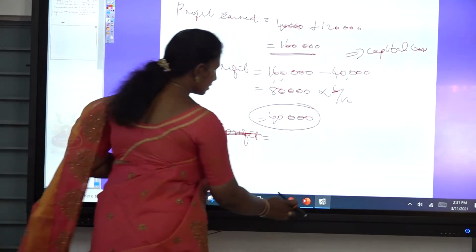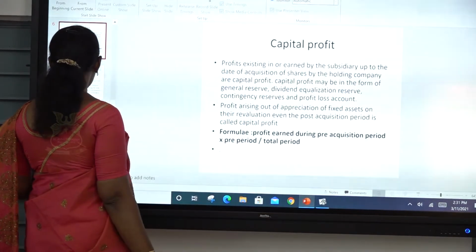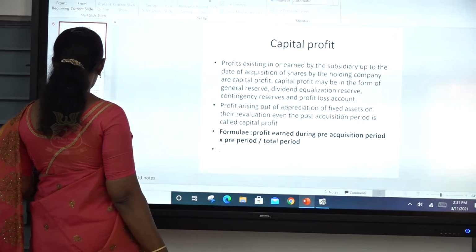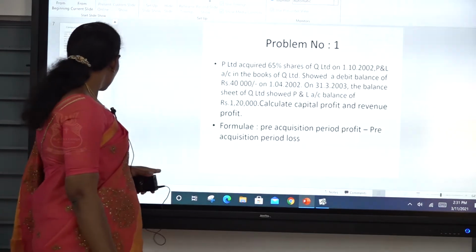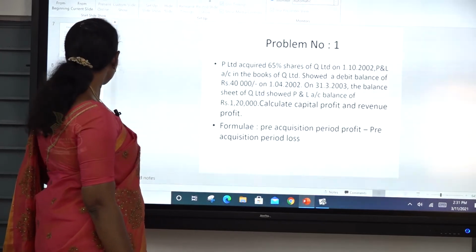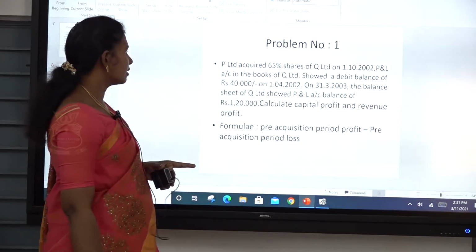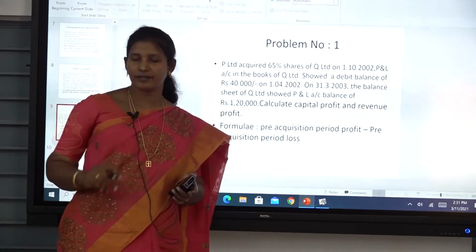So in problem number 1, calculate the capital profit and the revenue profit. What is the formula for the revenue profit?